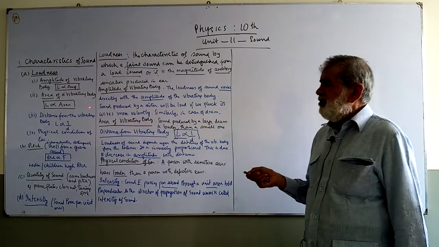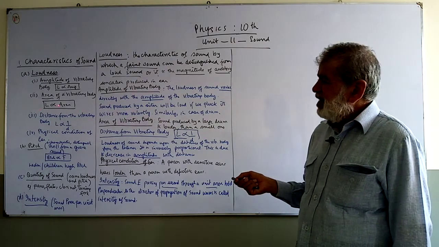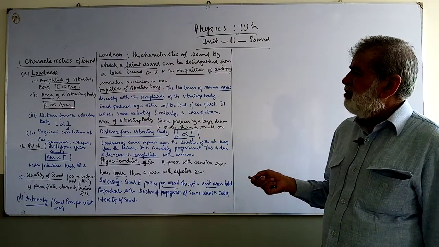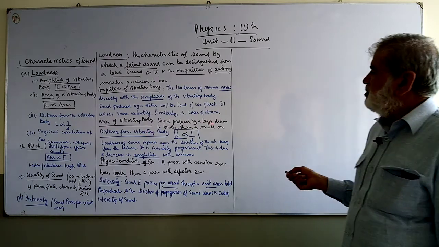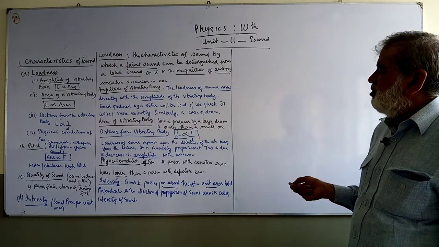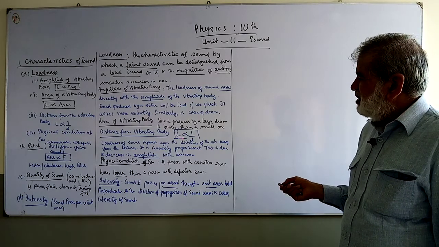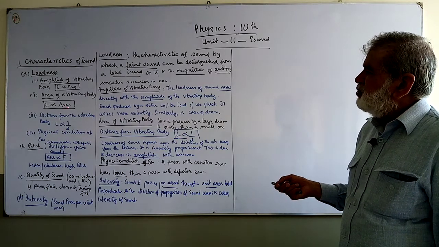So loudness is directly proportional to the area of the vibrating body. I have written it down for you. Sound produced by a large drum is louder than a sound produced from a small one. Loudness is directly proportional to area.